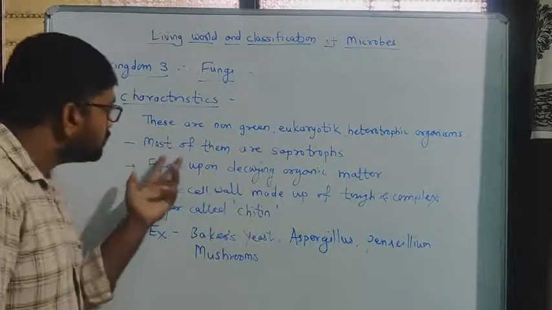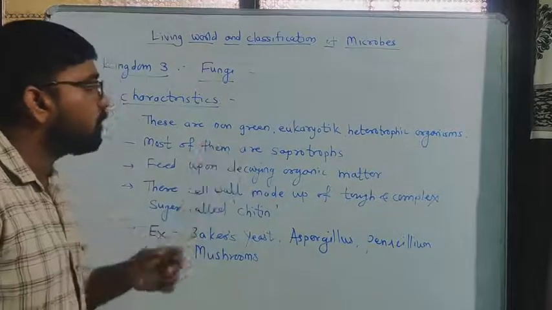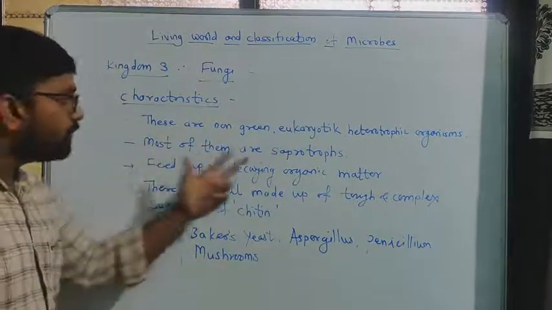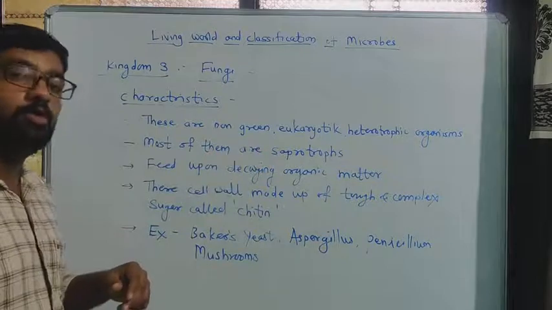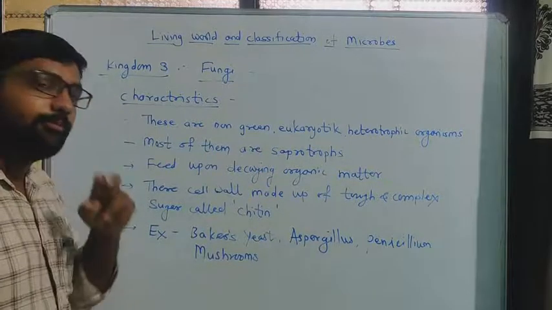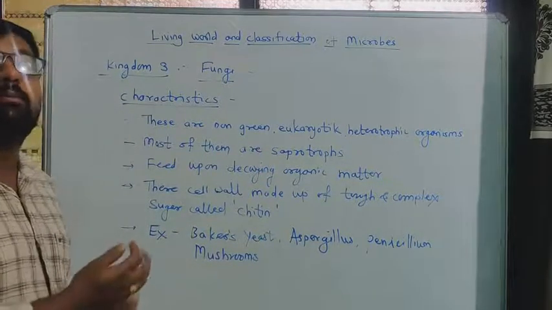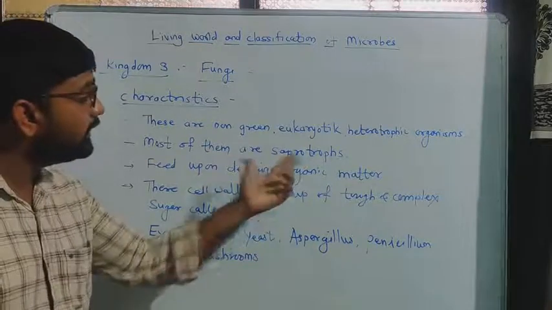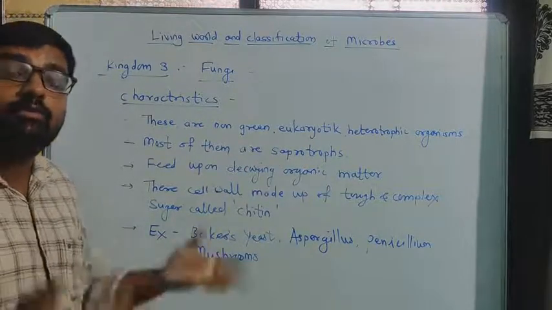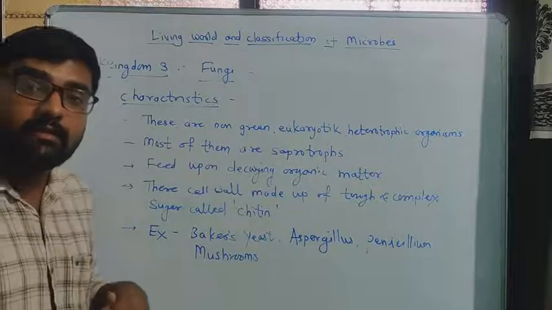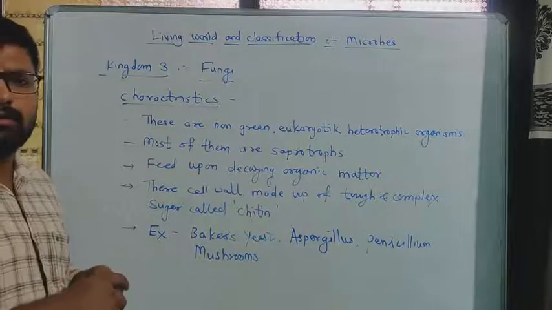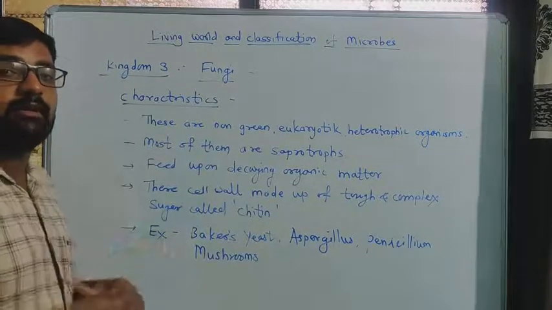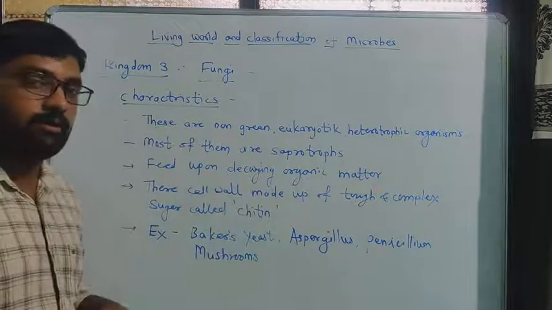Then most of them are saprotrophs. Saprotrophs means simply they are decomposers. They decompose all the organic matter present in our surroundings.